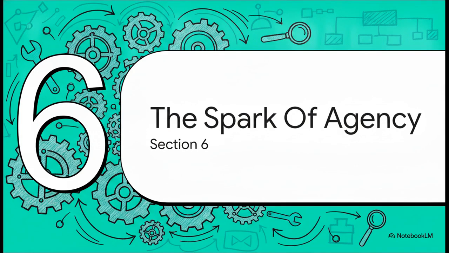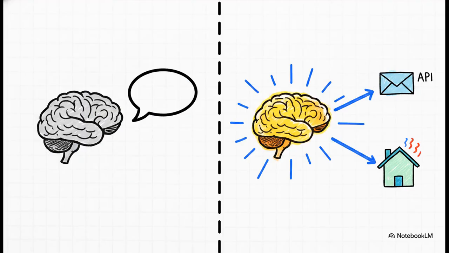Finally, Section 6, the spark of agency. Let's zoom out for a second and look at the macro picture here. This whole seemingly simple mechanical loop, it represents a massive philosophical and architectural shift in artificial intelligence. The exact moment a model can choose to format a tool call instead of just outputting conversational text, it crosses a major threshold. It stops being just a static text generator and actually becomes a dynamic actor. Think about it. If that tool is hooked up to an email API or a smart device, the model isn't just talking anymore. It is actively affecting the real world based on its reasoning. This, right here, is the true foundation of agentic behavior.